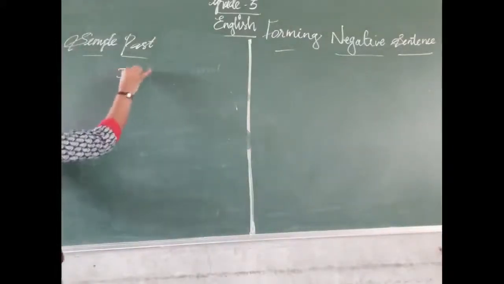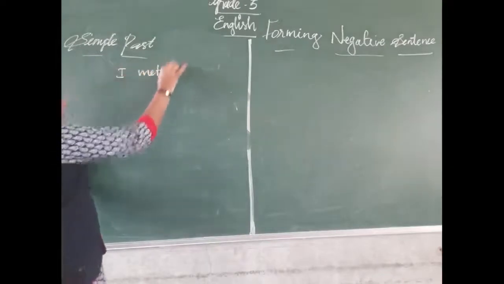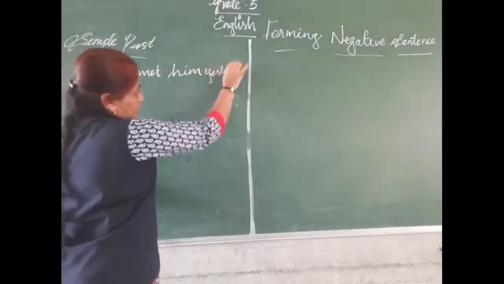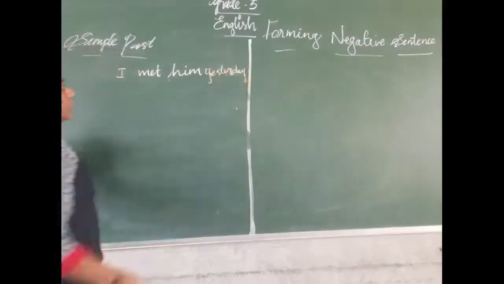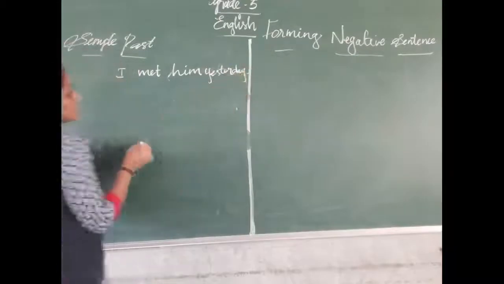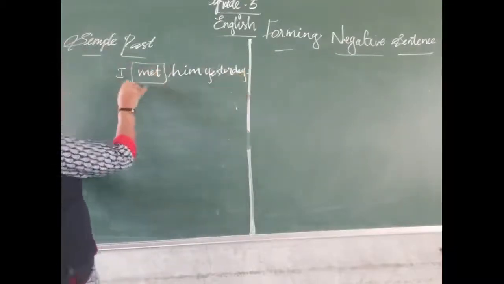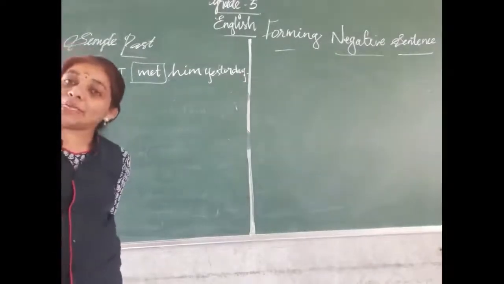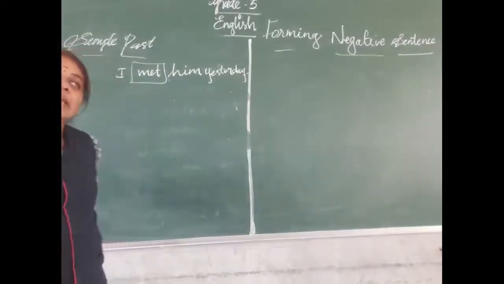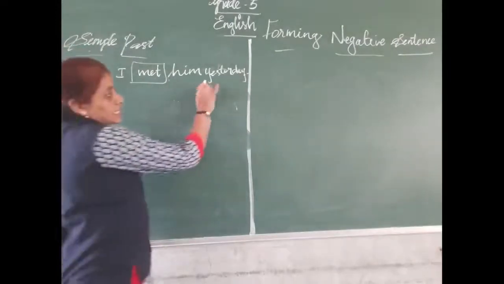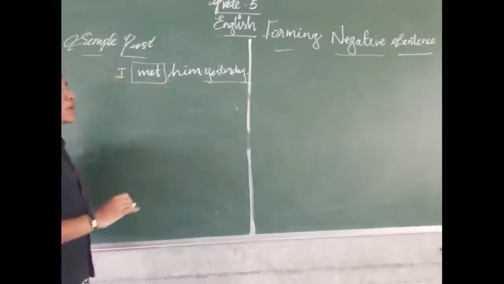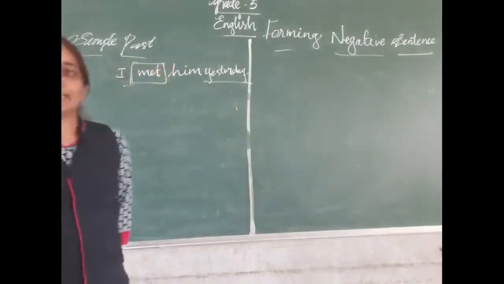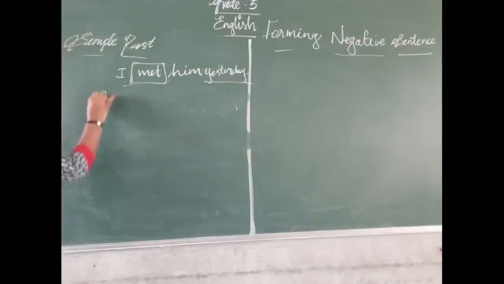Listen, I met him yesterday. Here, look at this sentence. I met him yesterday. Meet, past tense, met. Yesterday indicates a completed action. Yesterday the action was over. So we want to use a past tense verb here. I met him yesterday. Okay.